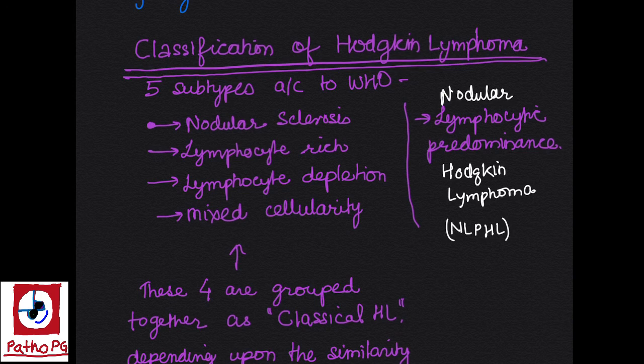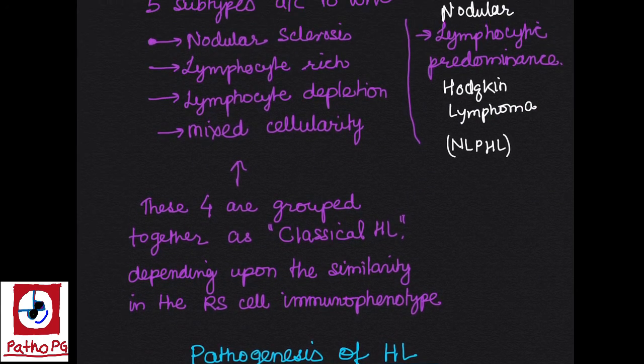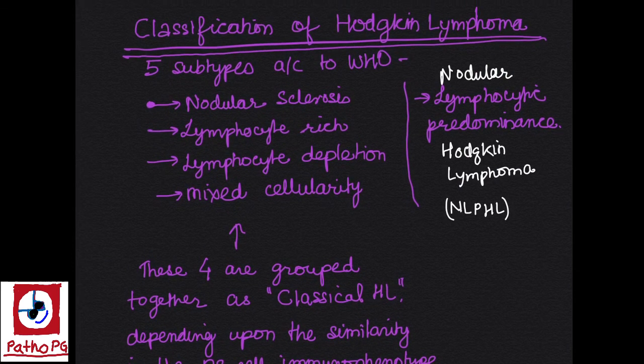All the Hodgkin lymphoma usually arise from B cell, but in classic Hodgkin lymphoma, the neoplastic cell does not express B cell immunophenotype like CD20, CD45. Even CD45 is absent, which is a common leukocyte antigen. In case of nodular lymphocyte predominant Hodgkin lymphoma, CD20 is usually present, CD45 is usually present.